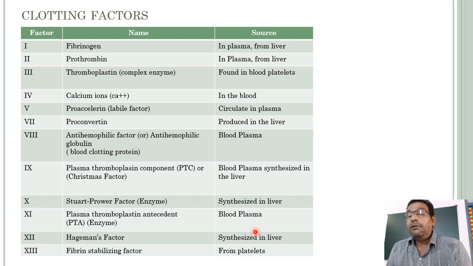Factors 12, 10, 9, 7, 1 and 2 are all synthesized in the liver. Next, factor 13, fibrin stabilizing factor, is released from platelets.